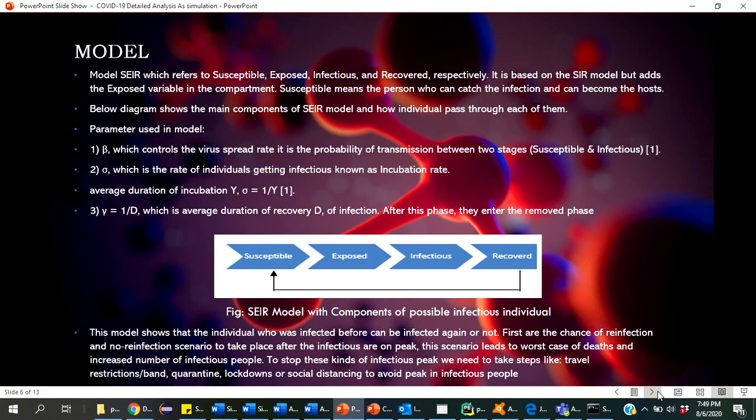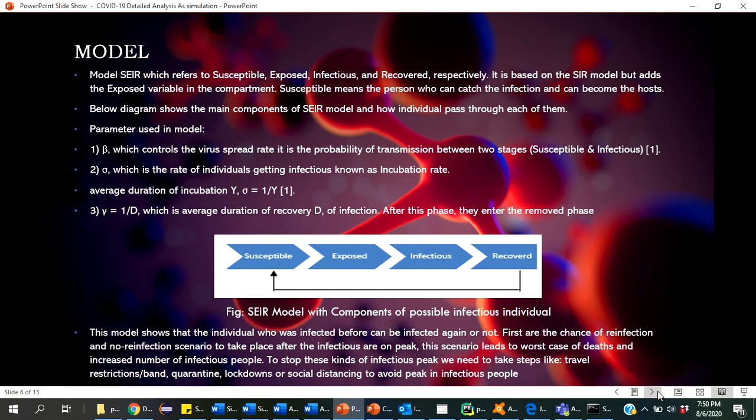Next is the model. Which model am I using? The SEIR model, which refers to susceptible, exposed, infectious, and recovered respectively. It is based on the SIR model but adds one exposed variable as a component. Susceptible means the person who can catch the infection and become the host. The diagram below shows each and every component of the SEIR model and how individuals pass through each of them.